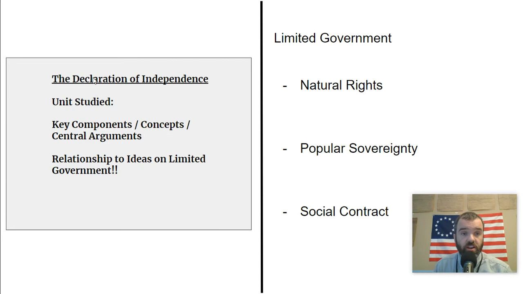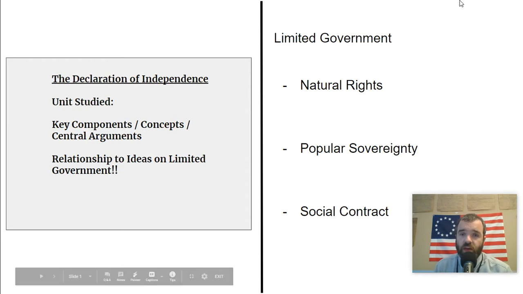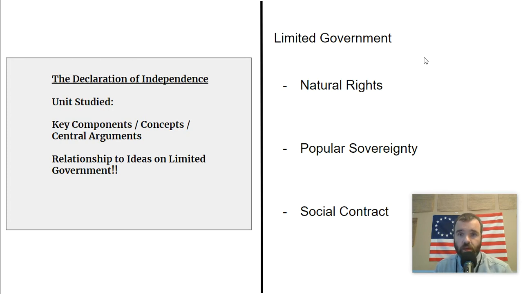This was clearly studied in our first unit on constitutional origins. The key thing you need to know about the Declaration of Independence, in addition to the fact that historically speaking, it simply declared independence of the United States from the British, is the fact that it has some underpinnings to the U.S. political system philosophically. Limited government is the core idea that we need to talk about with regards to the Declaration of Independence.